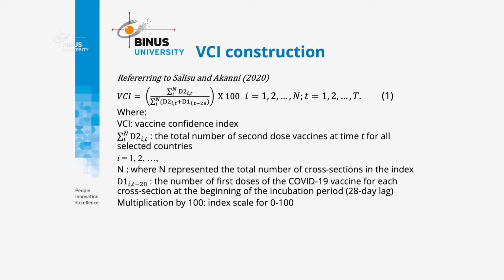In total, we have 14 selected countries. We will discuss this in the next sessions. Then N represents the total number of cross-sections in the index. And D1, I, T minus 28, is the number of first doses of the COVID-19 vaccine for each cross-section at the beginning of the incubation period. The incubation period itself is about a 28-day lag. Then we multiply by 10 to take the index scale to 0 to 100. The closer to 100, the higher the confidence, and it is good for economic recovery.